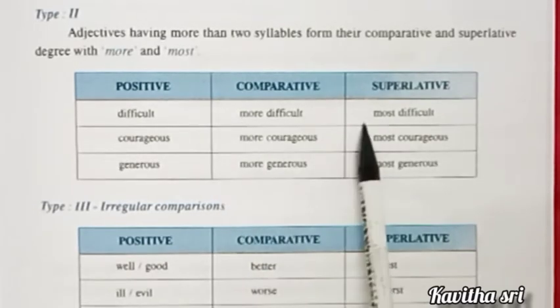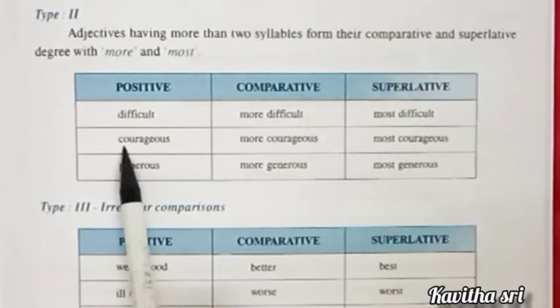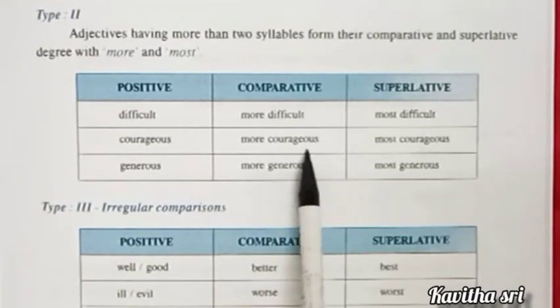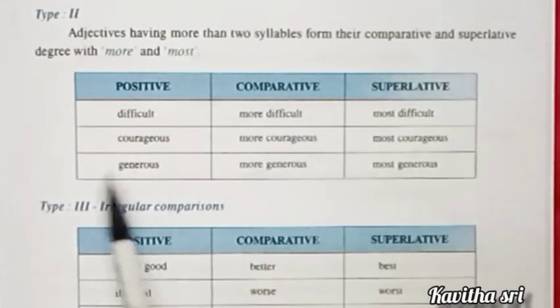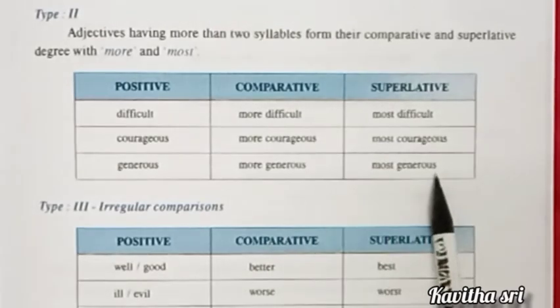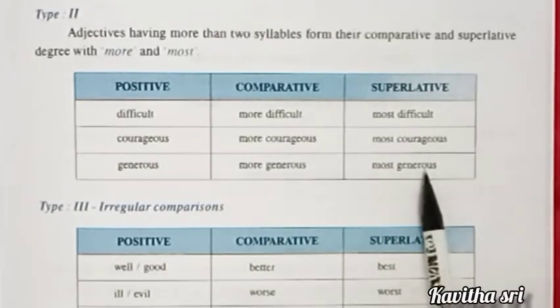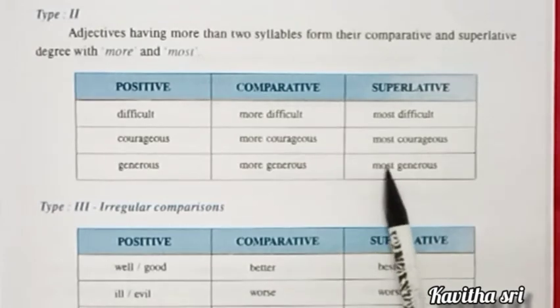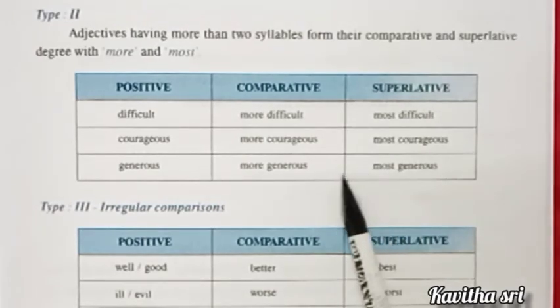More difficult, most difficult. Courageous, more courageous, most courageous. Generous, more generous, most generous. So we have to add more and most for the comparative and superlative degree in this type of adjectives.